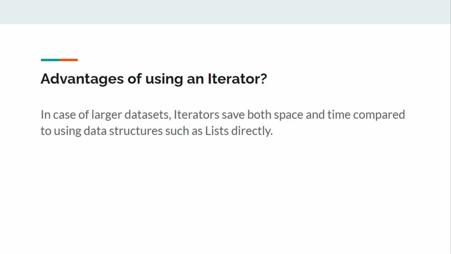Because if you want to store the whole list in your main memory, it is going to run out of memory, because your data is 4 GB and you have a RAM of 2 GB. In that case, the iterator is not going to give you the 4 GB of data at once. It is going to give you the next element whenever you need it. In that way, at any specific time, you will always have only one value to work with. You can call the next function a million times and it will give you a million numbers, but it is always going to give you one number at a time. That is the biggest advantage of using iterators, and that is why we should use iterators whenever possible.